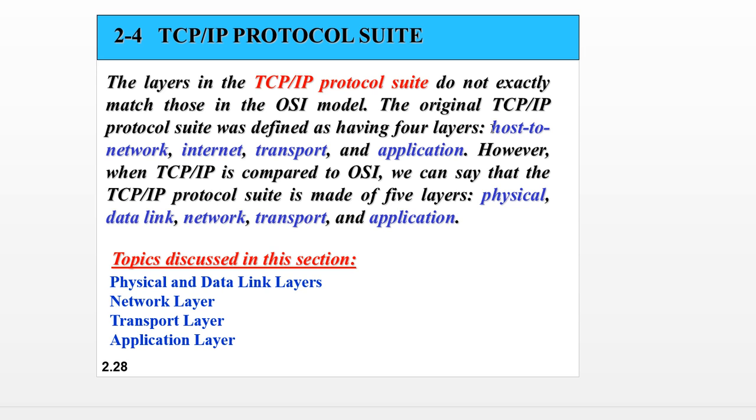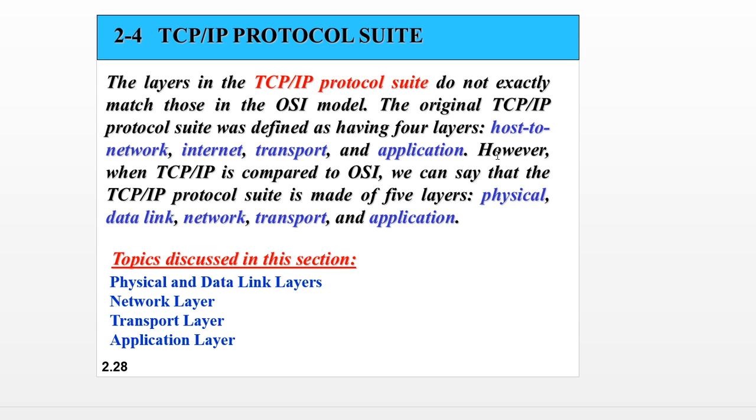However, when TCP/IP is compared to the OSI model, we can say the TCP/IP protocol suite is made up of 5 layers: physical layer, data link layer, network layer, transport layer, and application layer. But if you want to say it is a protocol suite, then we consider 4 layers: host to network, internet, transport, application.